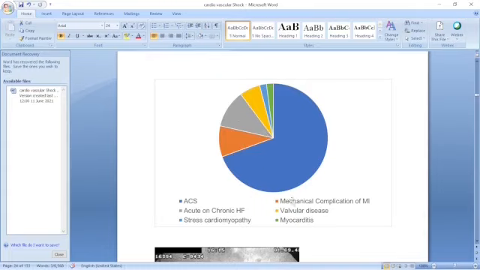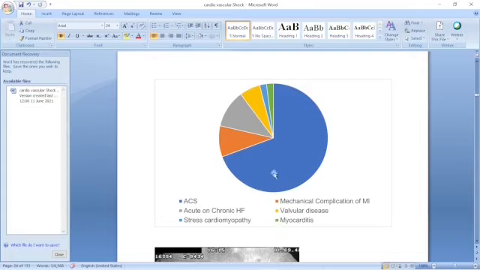Then there is stress cardiomyopathy. In some cases, mechanical complications of MI, valvular defects, and others. There is mechanical complication of MI, then valvular disease and myocarditis.